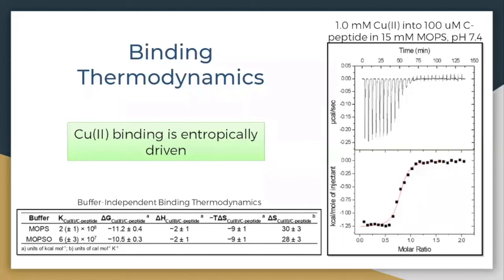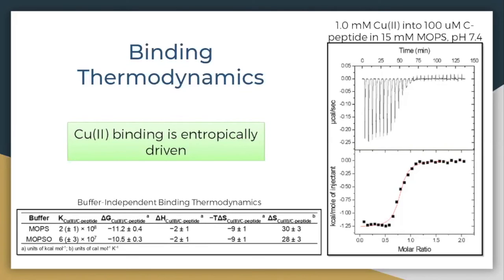In order to evaluate the binding thermodynamics of copper to C-peptide, we ran a thermogram of titrating copper-2 into C-peptide in both MOPS and MOPSO buffers. A near zero number of protons dissociate from C-peptide upon binding. From these titrations, we can conclude that copper-2 is binding at a 10 nanomolar affinity, which is entropically driven.